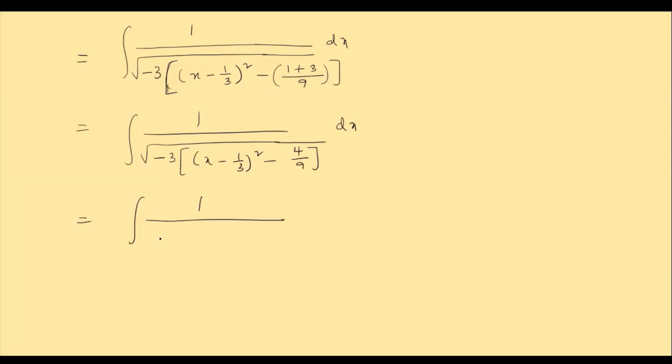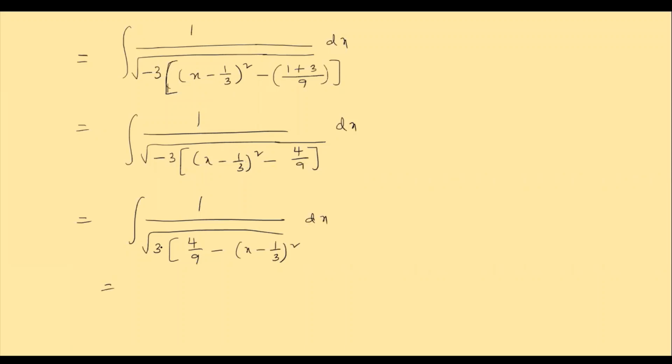Now what is our next step here? Here, because we don't have the square root of negative terms, I'm sending this minus inside. So that means what here? This minus 4 by 9 term becomes positive, and this positive x minus 1 by 3 whole square term becomes negative. So this comes first and this goes next. Clear? So this 3 I'm keeping here only, and I'm sending that minus term inside, so that it becomes 4 by 9 minus x minus 1 by 3 whole square. Clear, children?